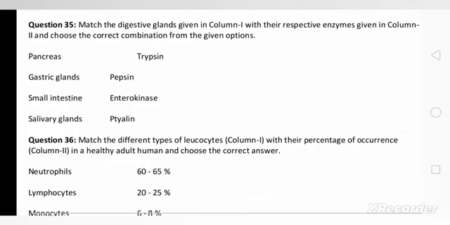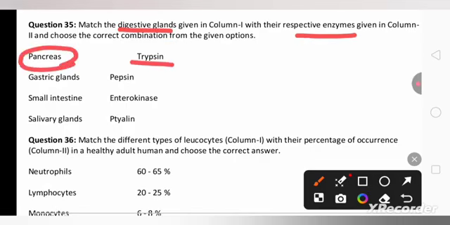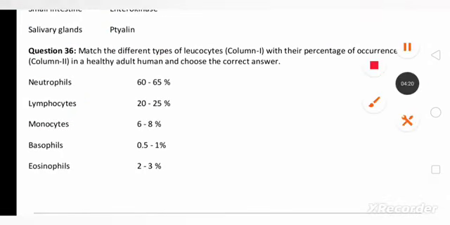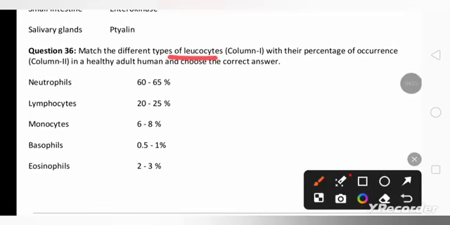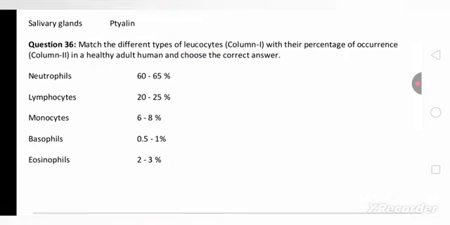Now here we need to match the digestive glands with their enzymes. I have already matched this. Pancreas secretes trypsin, gastric gland in the stomach secretes pepsin, both help in protein digestion, small intestine secretes enterokinase, salivary gland secretes salivary amylase or ptyalin. And another question, also a matching one: match the leukocytes in column 1 with their percentage in the human body. I have already matched neutrophils 60 to 65, lymphocytes 20 to 25, monocytes 6 to 8%, basophils 0.5 to 1 and eosinophils 2 to 3%.